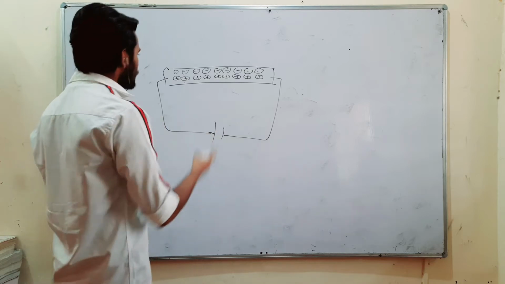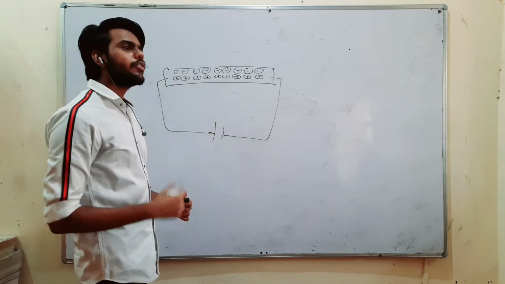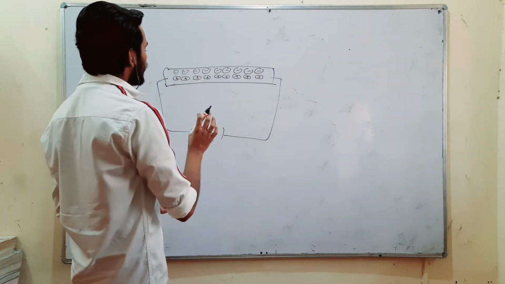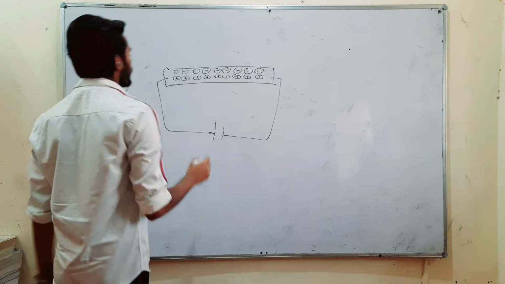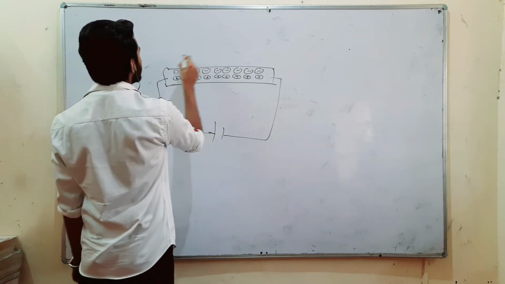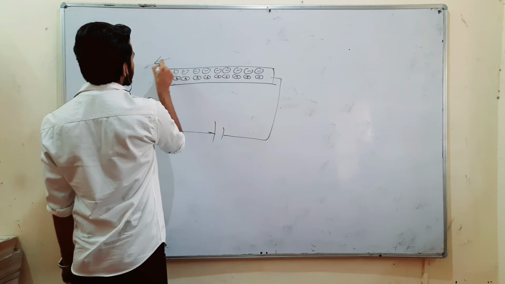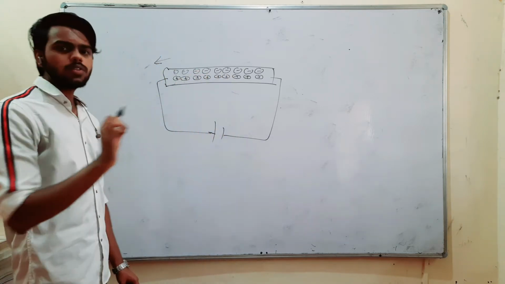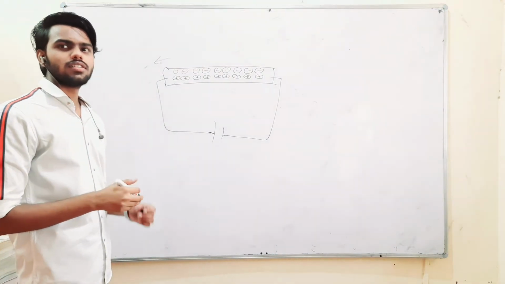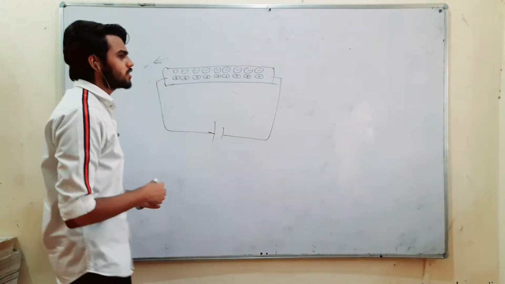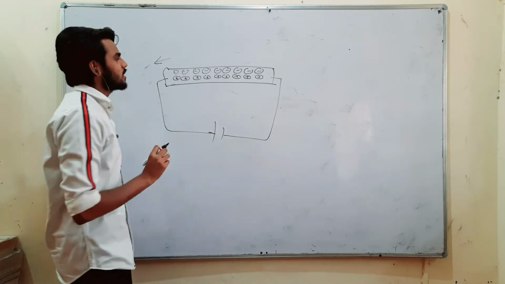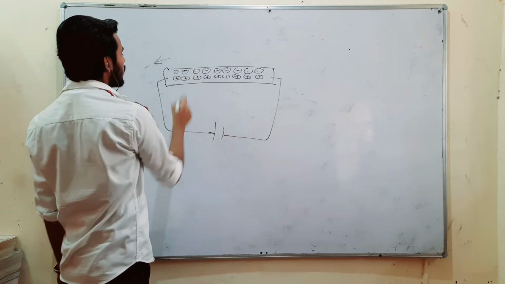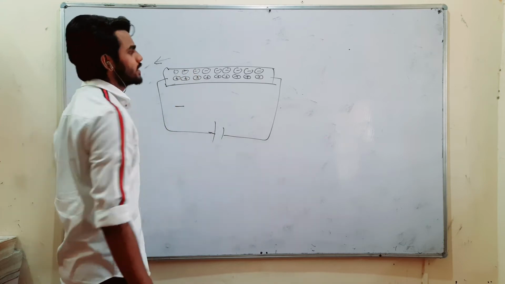Now we know current will flow. The electrons will start moving from one direction to another, for example, in this way, like this. So when electrons start moving, everyone was asking this question: why, when electrons are moving, are they not undergoing length contraction?